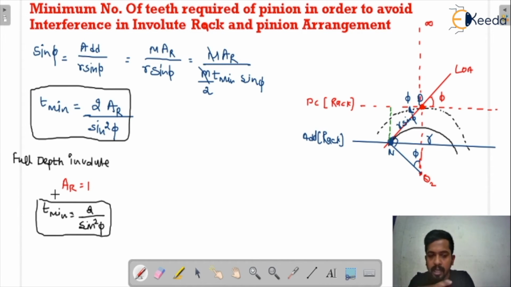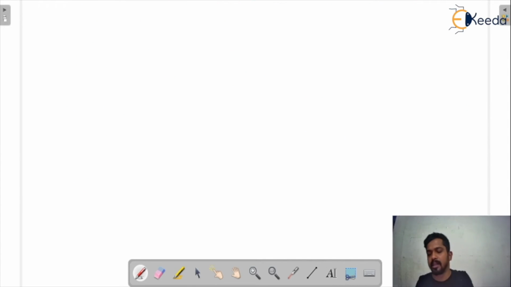Now I am just telling you the important thing. You can write it down as a note, because this is important for not making a mistake in the question. In a number of questions they will give you the same addendum for pinion and gear. If there is a different addendum, there will be a different process for finding the minimum number of teeth. So we will see both the cases.